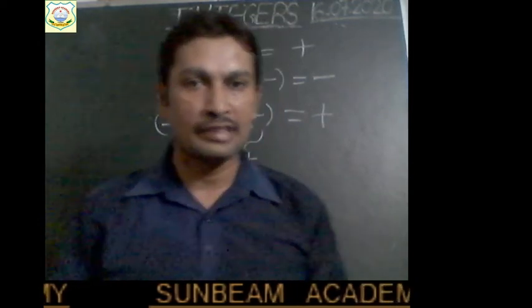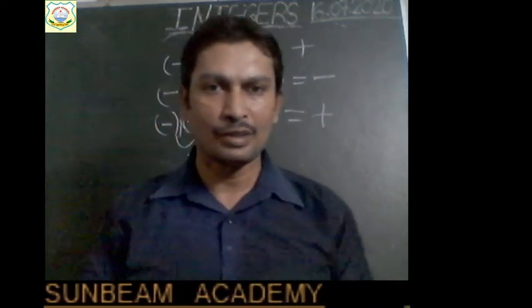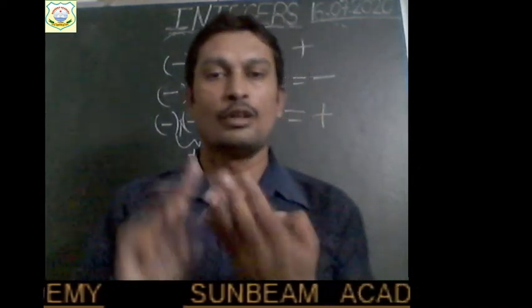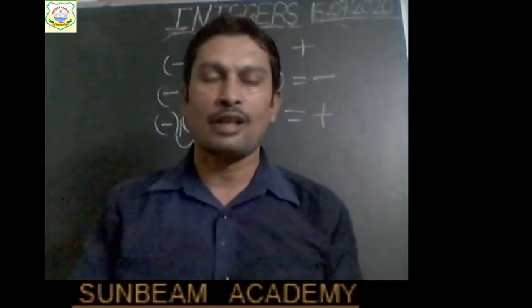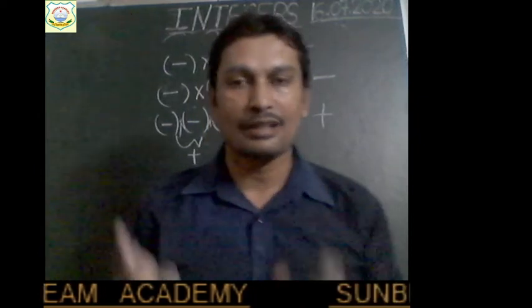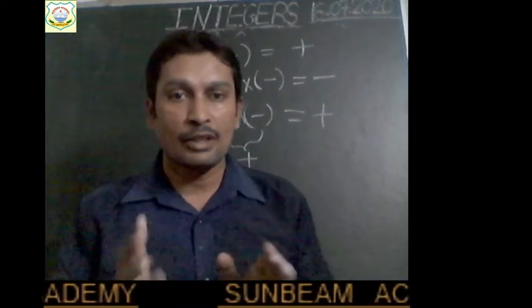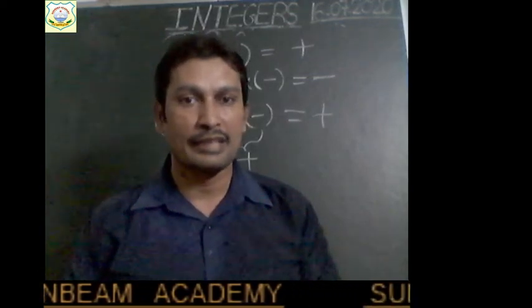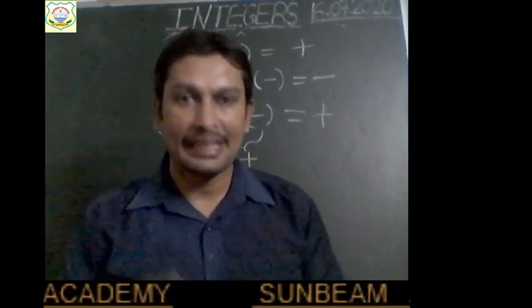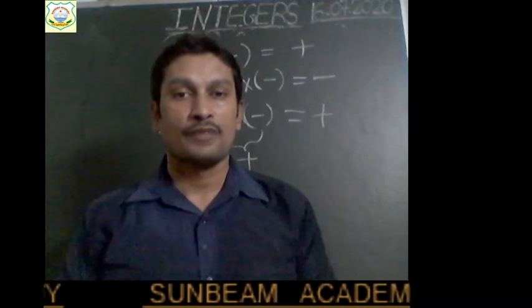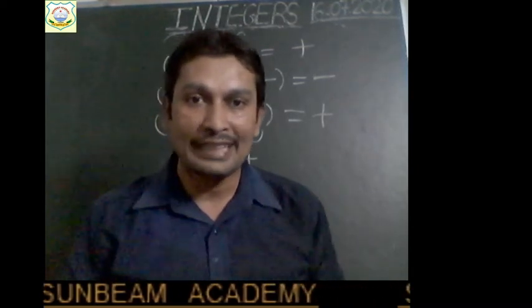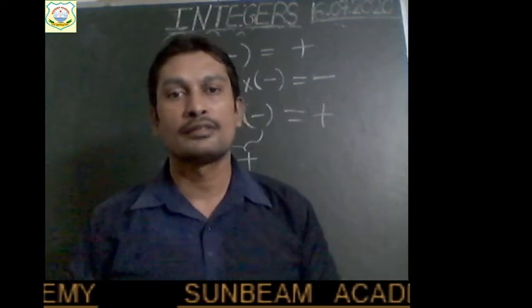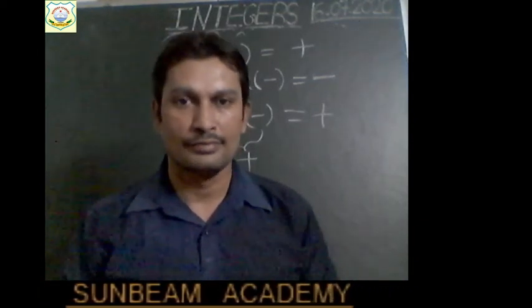What I want to say, children, have you understood? If we are multiplying an even number of positive integers, like two, four, six or eight, or an even number of negative integers, then their product will be positive, right?